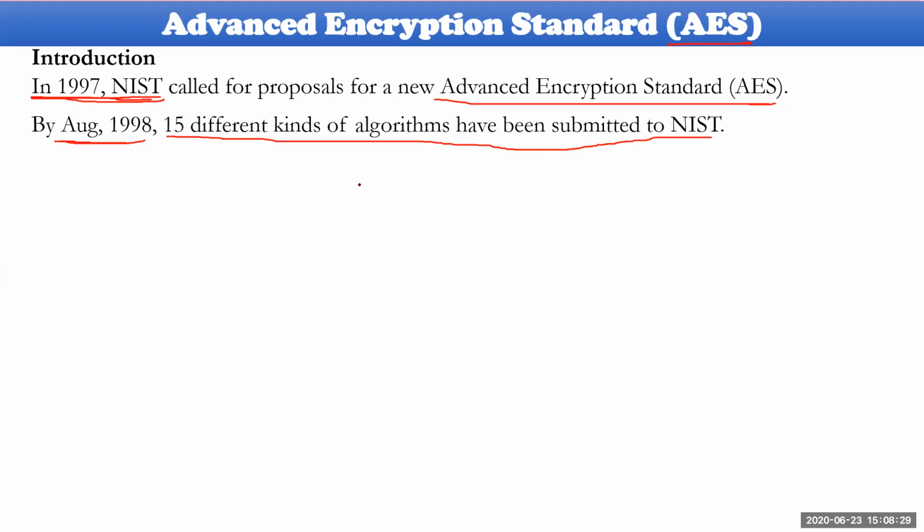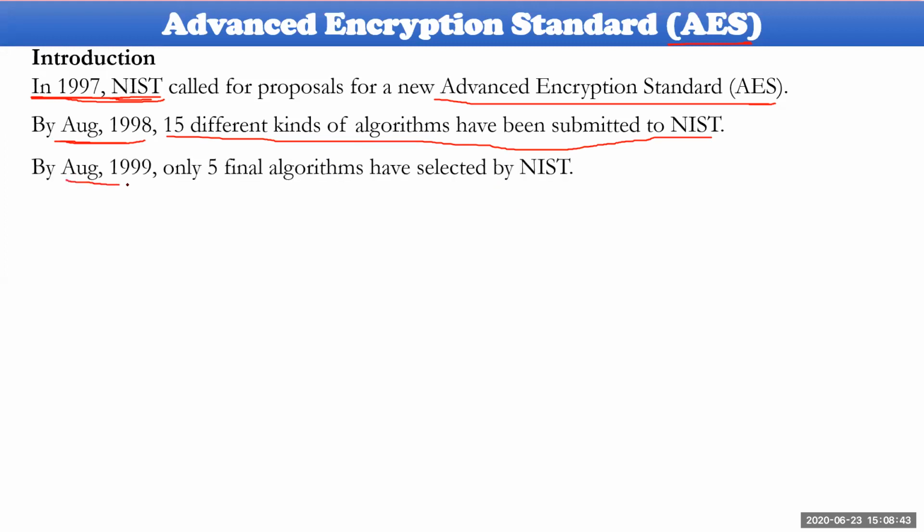Many people prepared them. Exactly after 1 year, NIST shortlisted and selected 5 final algorithms.